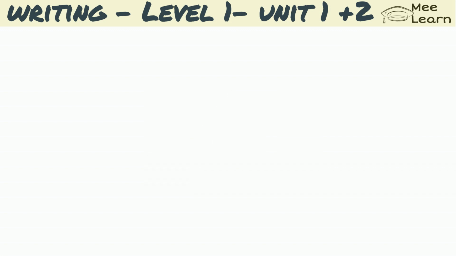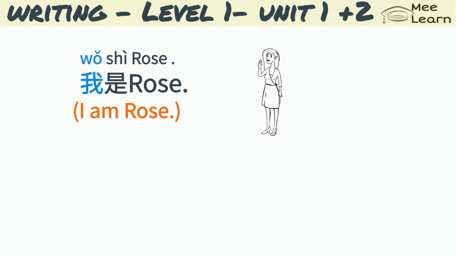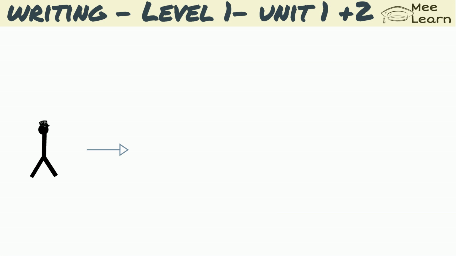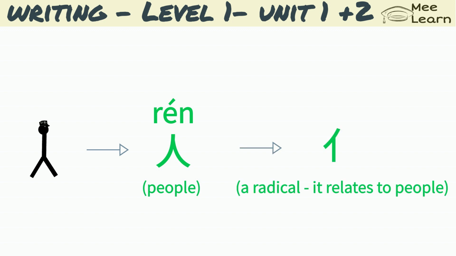You will see this word 我 in the following sentences. 我是 Rose. I'm Rose. 我家有5个人. My family has 5 people. We have mentioned in our introduction video that this word 人 can be on its own and it means people. It can also form a radical. We call it 人 radical. This 人 radical combined with other components will form different words, but they are all related to people.